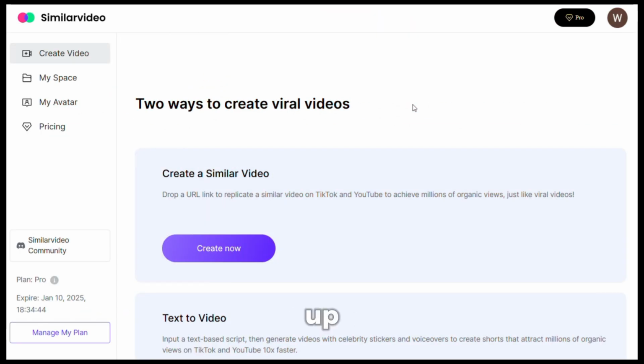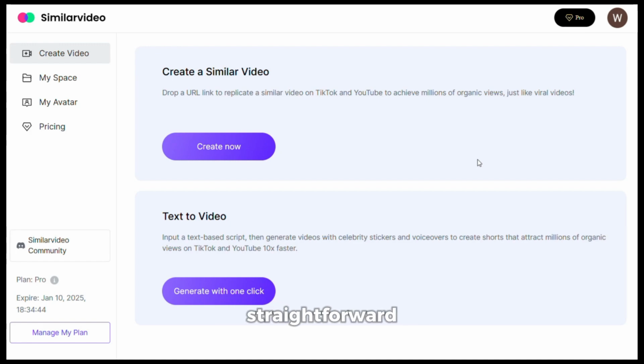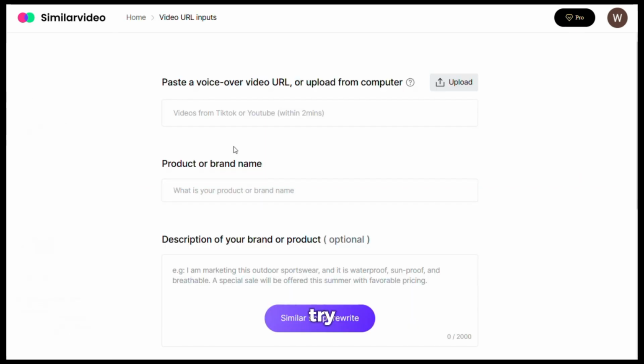Now, once you sign up, you will see an interface like this. As you can see, it's very simple and straightforward. Here, you have two options. First, you can create a video by using the URL of the video that you want to replicate, or you can just give it a prompt and the AI will generate the entire script and video for you. Let's try the first option.